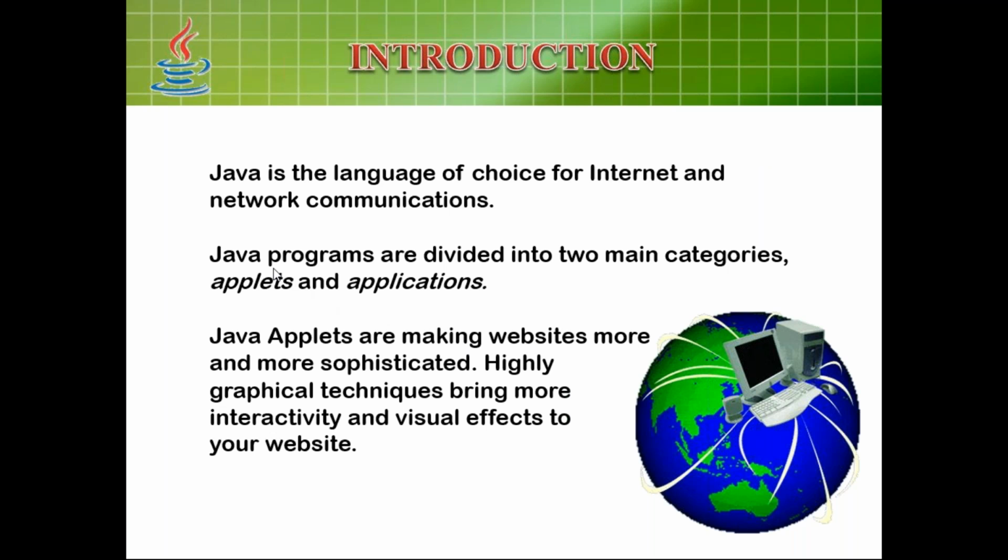So Java programs are divided into two main categories, as I discussed already: applets and applications. Applets are the ones which use the internet and run inside the web browser. So Java applets are mainly used in websites. Inside the websites we run the applets, and a highly graphical user interface is available in applets. With the help of Java applets, you can create the graphical user interface and bring more interactivity and visual effects